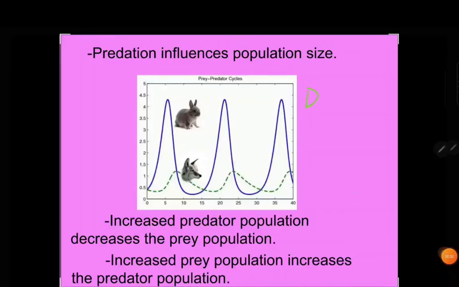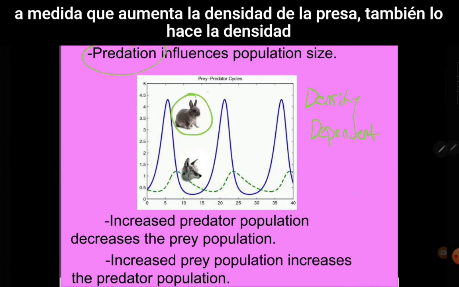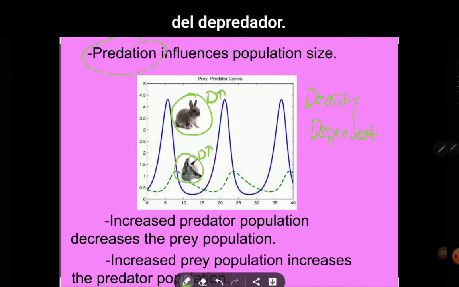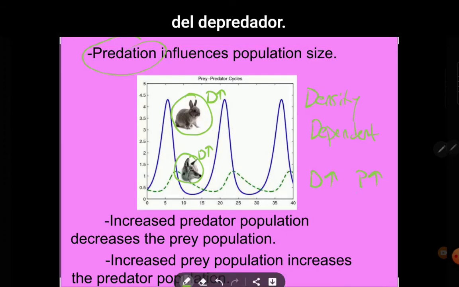Density dependent factors can include predation. This is because as the density of the prey increases, so does the density of the predator.